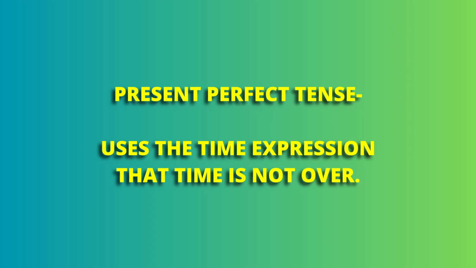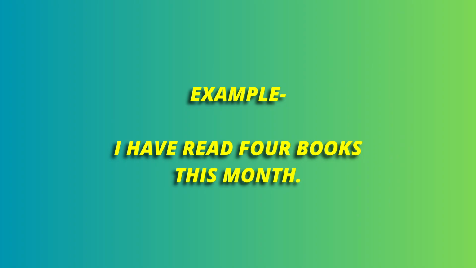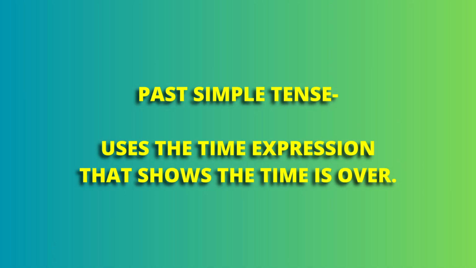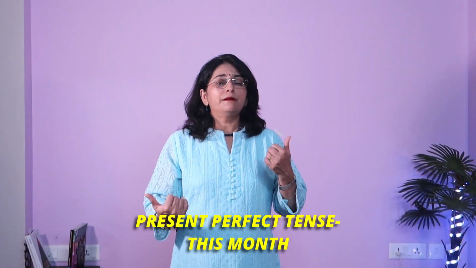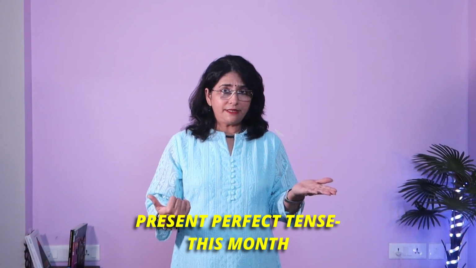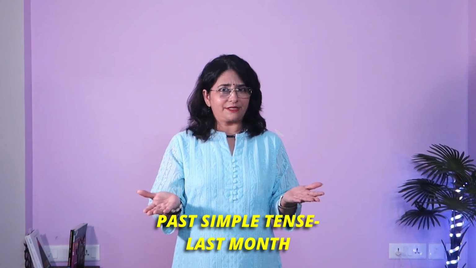Now, the present perfect tense uses the time expression that shows that the time is not over. For example, I have read 4 books this month. So this month, that means the time is not over. But the past simple tense uses the time expression that shows the time is over. Time is completed or finished. What is the example? I read 4 books last month. So, the present perfect tense, this month, and the past simple tense, last month.